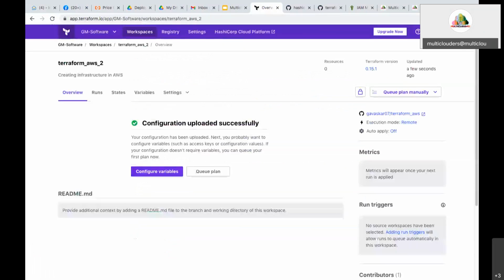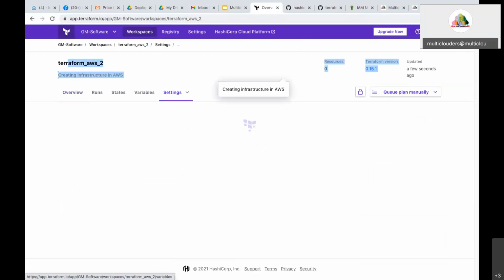Now what you have to do is, I already explained that I'm creating an identity access management user. To remember, AWS_ACCESS_KEY and AWS_SECRET_ACCESS_KEY, that's nothing but the access key and access key secret. You have to remember them. Now I have to configure that in this workspace. I have created one workspace, Terraform_AWS_2. Now you have to configure the variables.